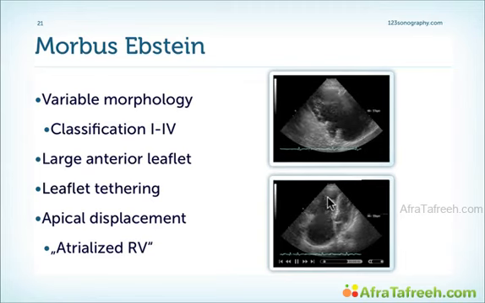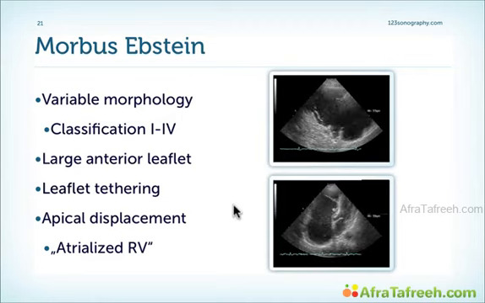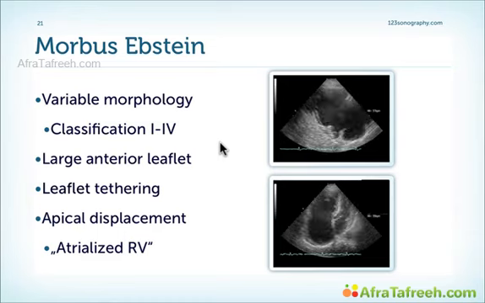In other words, functionally, this is part of the right atrium. Here we see the same patient from an apical view. Again, apical displacement of the valve, long anterior leaflet, short septal leaflet, and a large functional right atrium. Be aware that the morphology can vary in patients with morbus Epstein, and there's actually a classification which helps us classify the different types of morbus Epstein, and which are also important for the surgeons to determine if and how these valves can be replaced or repaired.